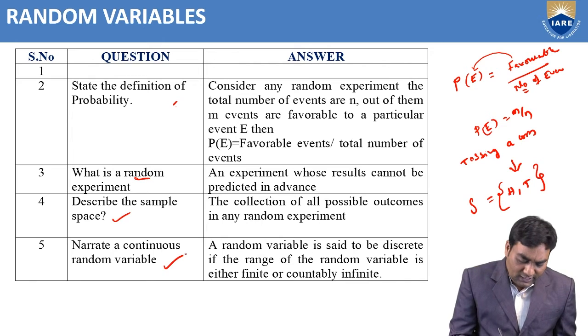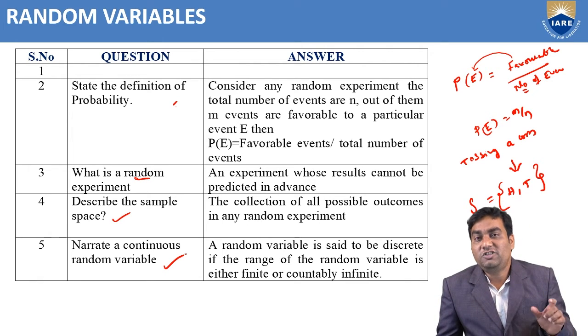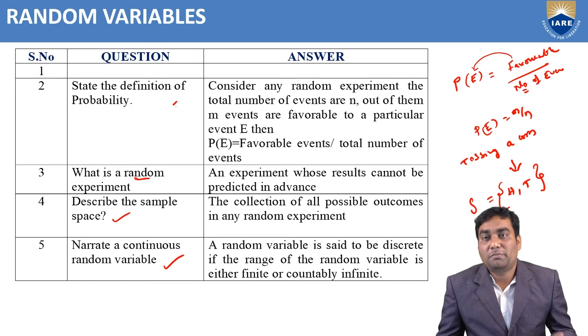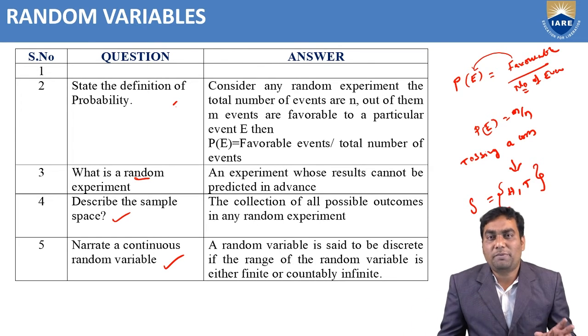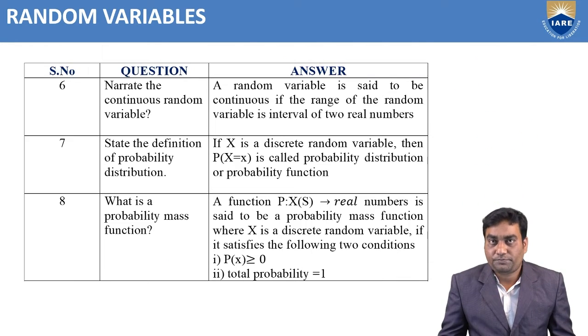And what is a continuous random variable? If the range of the random variable is defined between two real numbers, such random variables are known as continuous random variables. For example, the height of the students in a classroom may be between 4 feet to 6 feet. That means the range of the random variable is defined between 4 and 6. Such random variables are known as continuous random variables.